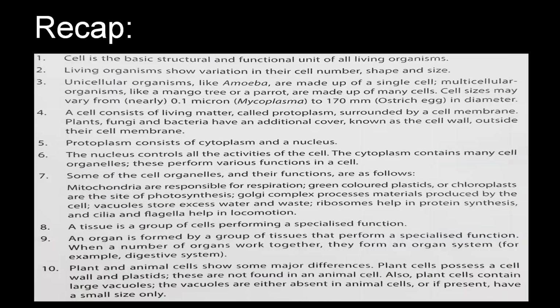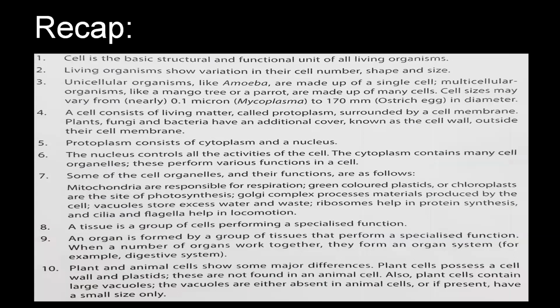Now, recap of the chapter. Cell is the basic structural and functional unit of life, of all the organisms. Living organisms show variation in the cell number, shape, and size.